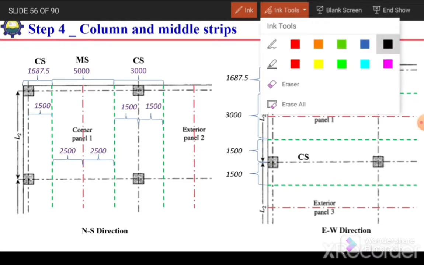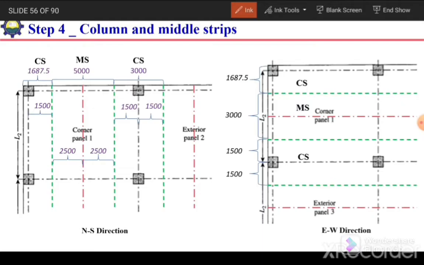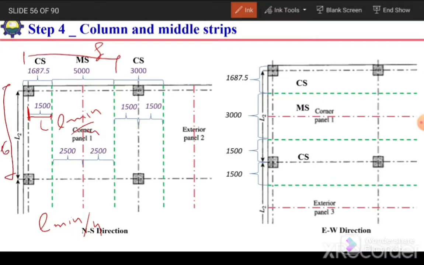And regarding the width of column strip, we know that the width of column strip is equal to L minimum divided by 4 for each panel, for exterior frame as well as for interior frame. So from the center line of this column up to here, this will be L minimum divided by 4. And in our case, in one direction the span is 8 meter and in the other direction span is 6 meters. So shorter span is 6 meter. So 6 divided by 4, it will come 1.5 or 1500 millimeter.